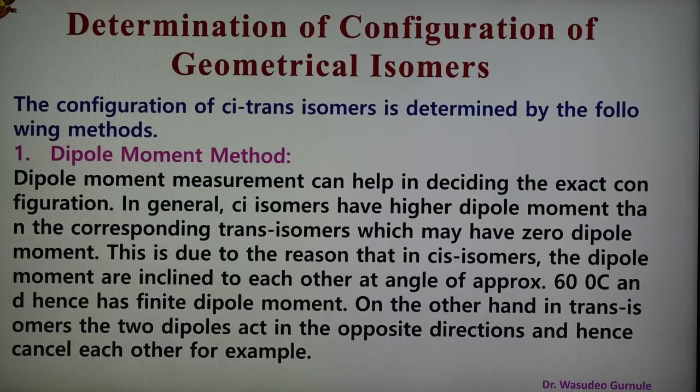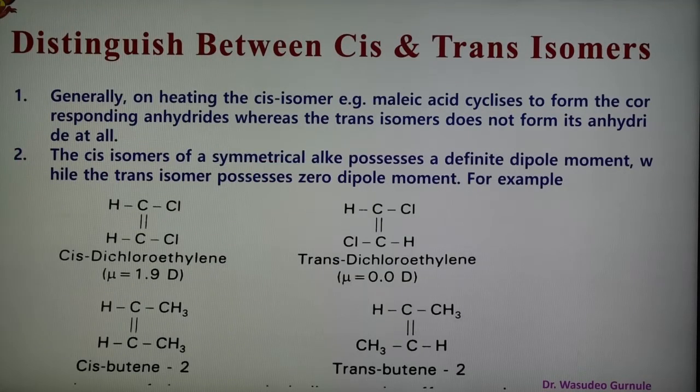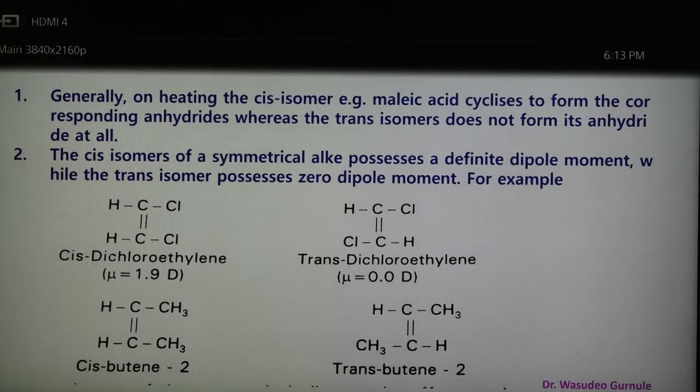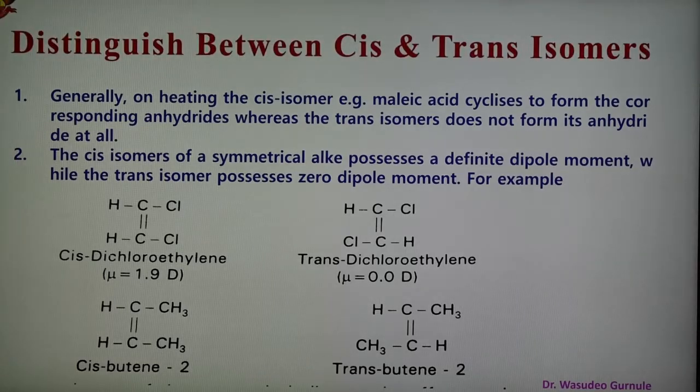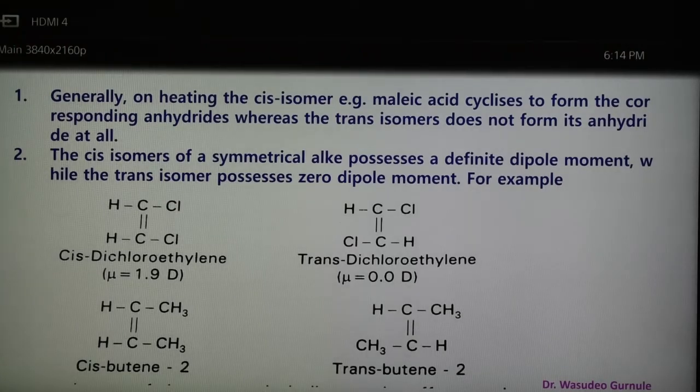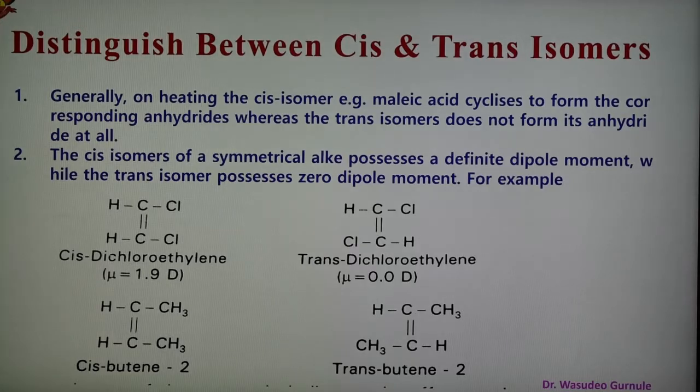And the next part is how to distinguish between cis and trans isomers. Generally, on heating, the cis isomer, for example maleic acid, undergoes cyclization and forms the corresponding anhydride, whereas the trans isomer does not form an anhydride at all. So this is one of the points.